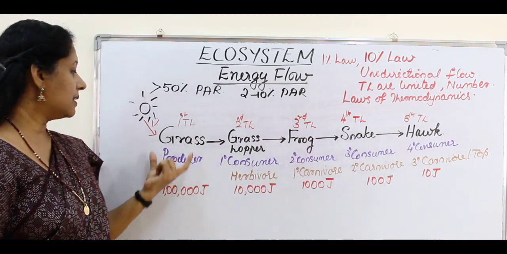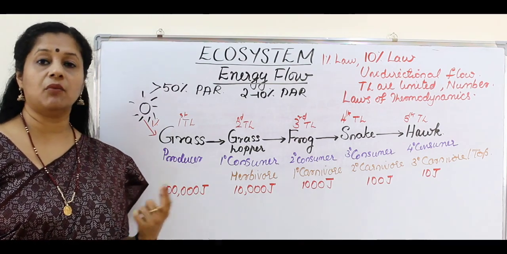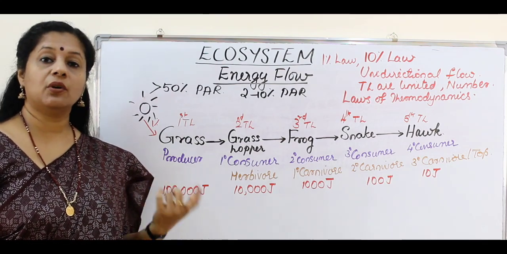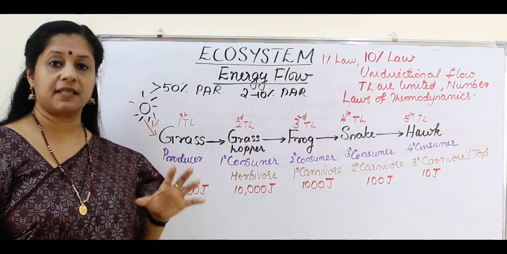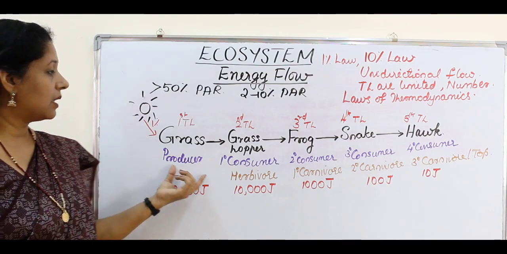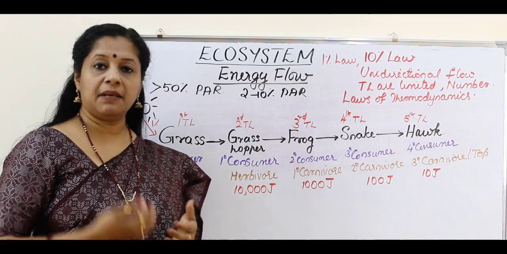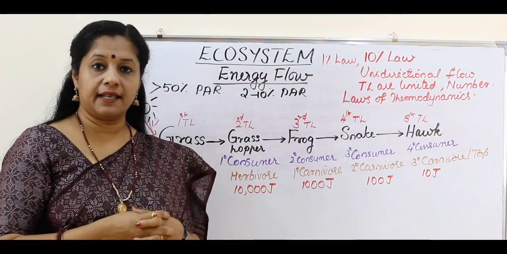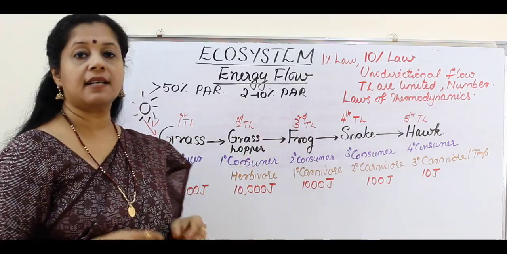In this, the producers are, if it is a terrestrial ecosystem, mostly herbaceous plants and woody plants, whereas if you go to aquatic systems, there phytoplanktons and algae and other higher plants in water are the chief producers. So from this producer, by consuming these plants, the grasshopper will get energy. That means there is a flow of energy happening. Only by eating plants, the energy contained in the plant will go to the grasshopper. So this grasshopper can be considered as a consumer.